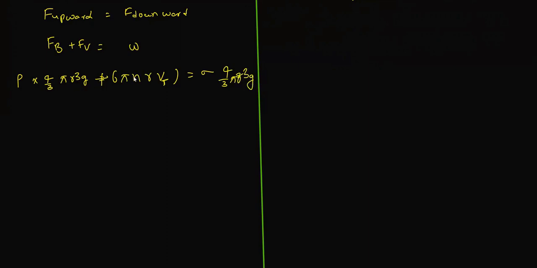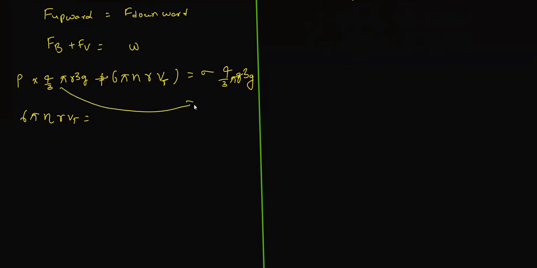Now I'm going to shift this term here. If you shift it, 6 pi eta r vT equals 4 by 3 pi r cube. If this comes to the RHS, 4 by 3 pi r cube and g are common, and only sigma and rho remain. Sigma is positive, and when it comes to this side it takes a negative sign.